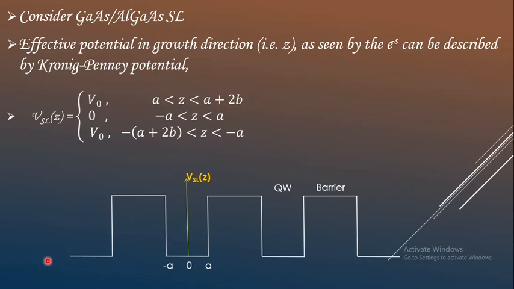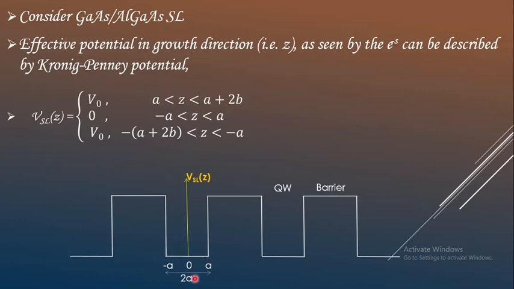The extent of the quantum well we are considering from minus A to plus A, so totally the length of the quantum well along the growth direction is equal to 2A, considering the magnitude.